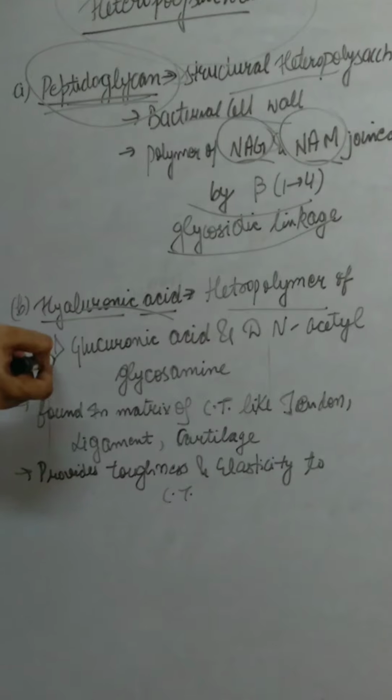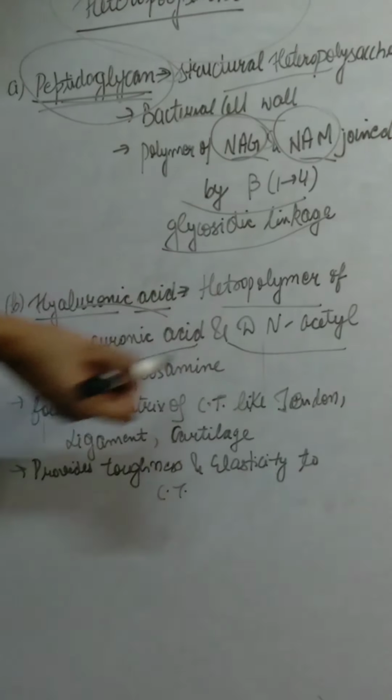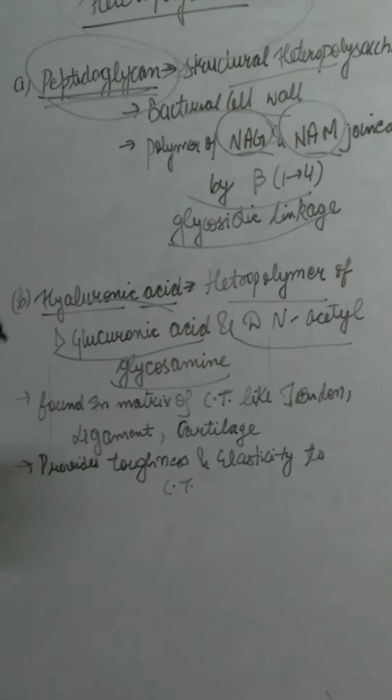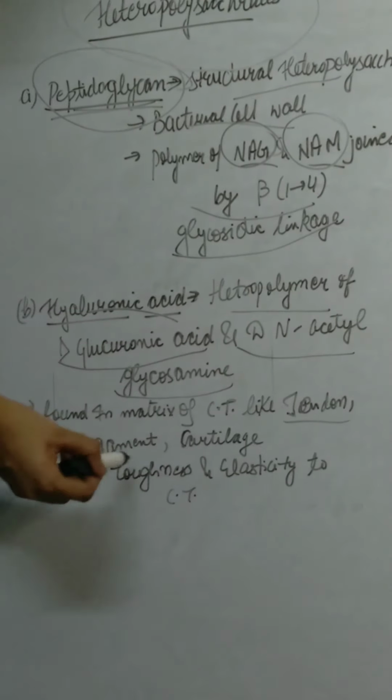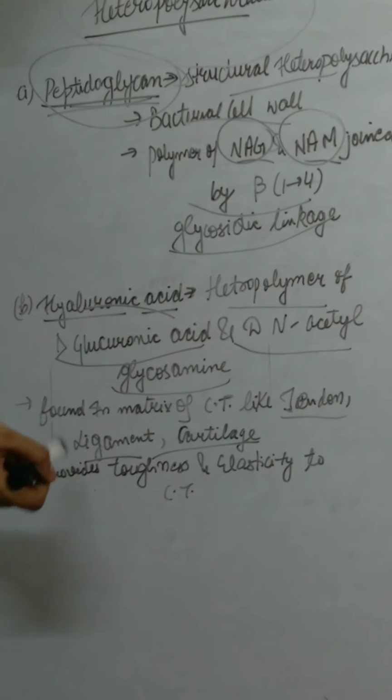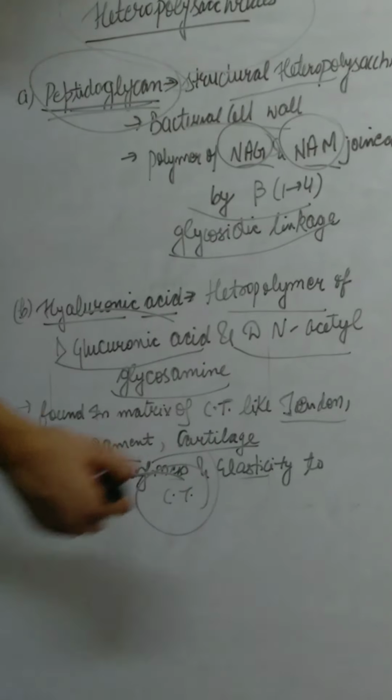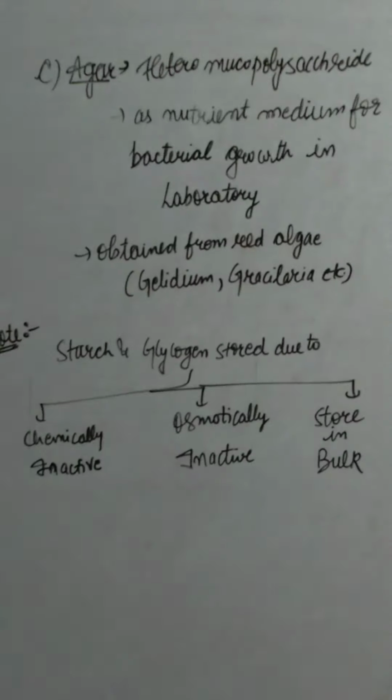Second one is hyaluronic acid. It is the heteropolymer of D-glucuronic acid and D-N-acetylglucosamine. It is found in the matrix of connective tissue like tendons, ligaments and cartilages. It provides toughness and elasticity to connective tissue.